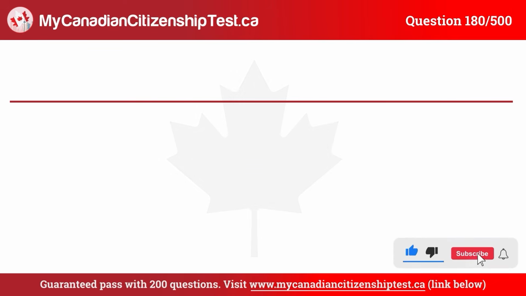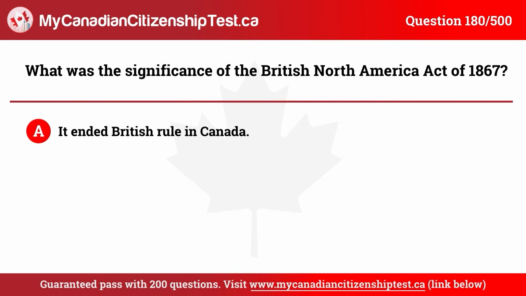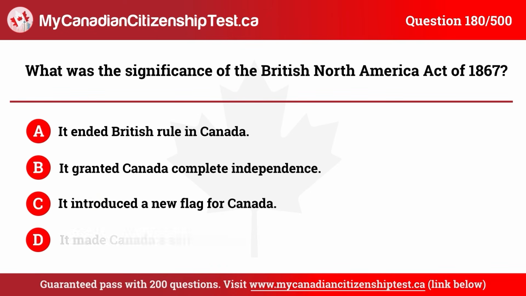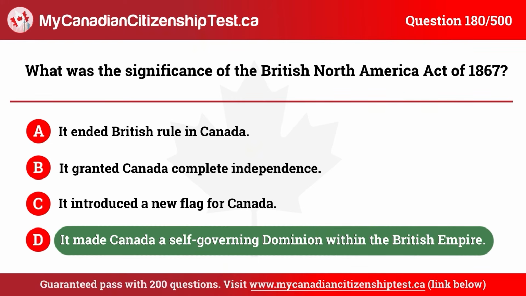Question 180. What was the significance of the British North America Act of 1867? A. It ended British rule in Canada. B. It granted Canada complete independence. C. It introduced a new flag for Canada. D. It made Canada a self-governing dominion within the British Empire. The correct answer is D. It made Canada a self-governing dominion within the British Empire.